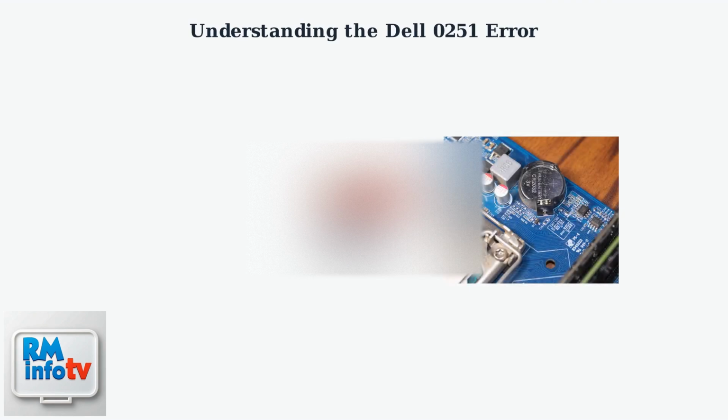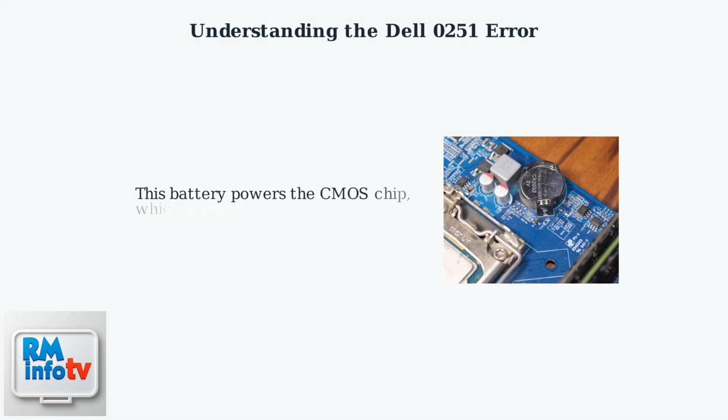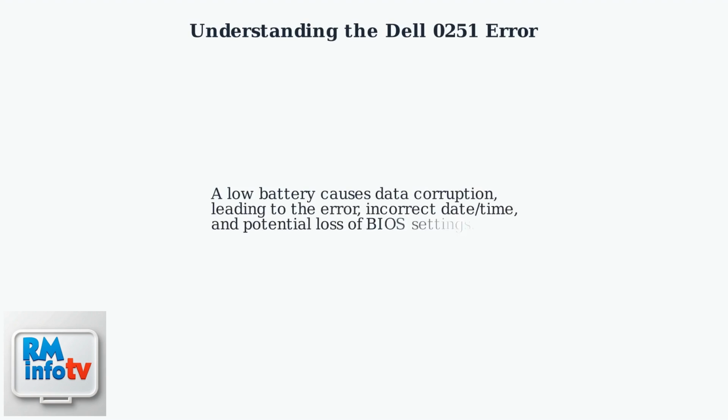The CR2032 battery is a small lithium coin cell that powers the CMOS chip. Here you can see it installed on the motherboard. The CMOS chip stores BIOS settings and system time when the computer is powered off. When the battery is low, it causes data corruption, triggering the 0251 error. This can result in incorrect date and time, as well as loss of custom BIOS settings like boot order.